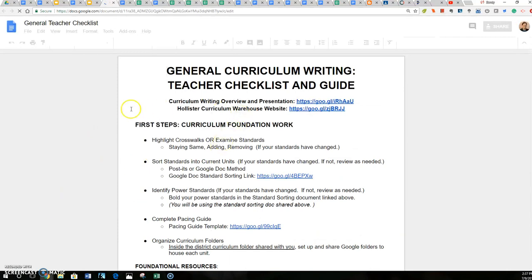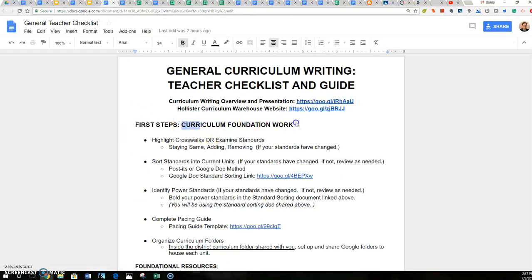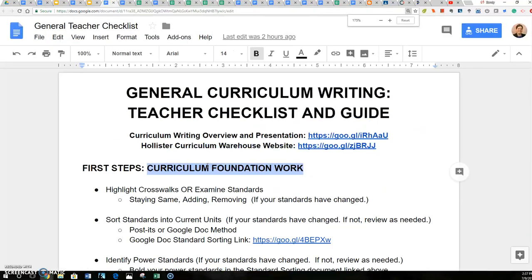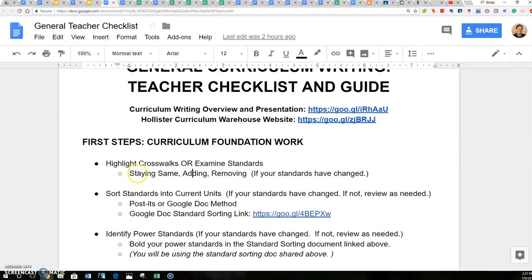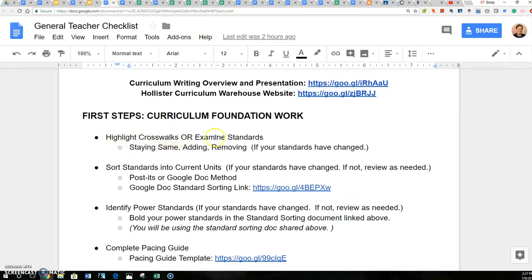Here's a copy of the teacher checklist. Here's what it says. Curriculum foundation work right here. I'm going to make this a little bit bigger for you. If you've already done this, ignore this section. But basically we're going to look at our crosswalks and examine our standards. What is staying the same? What are we adding? What are we moving? What are we removing if your standards have changed?